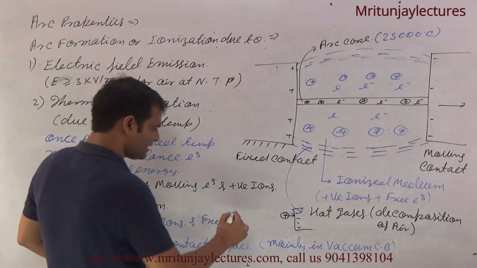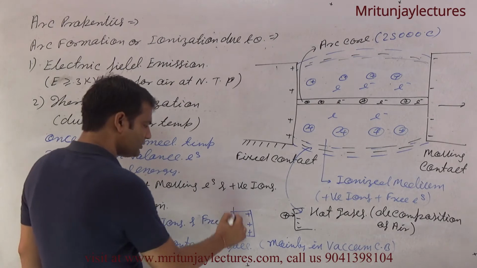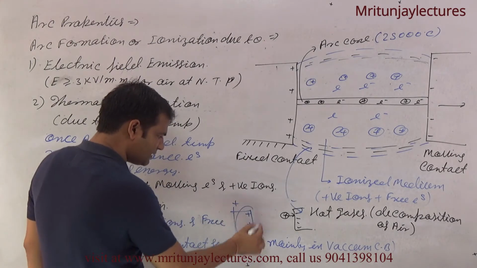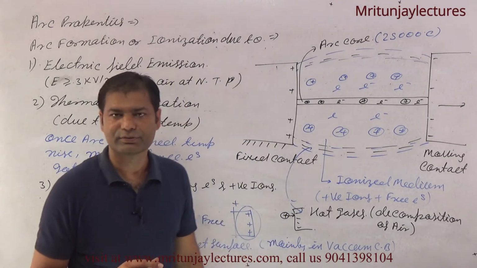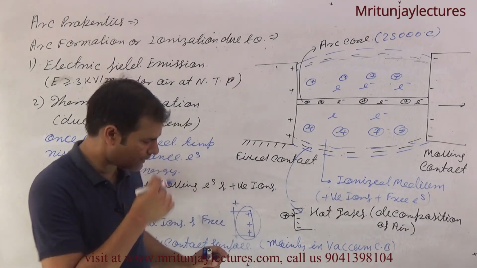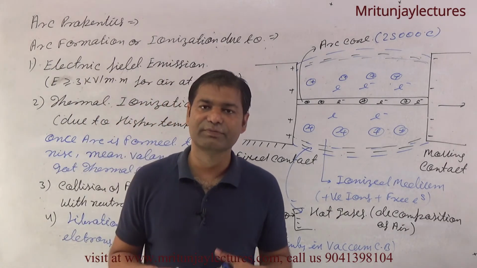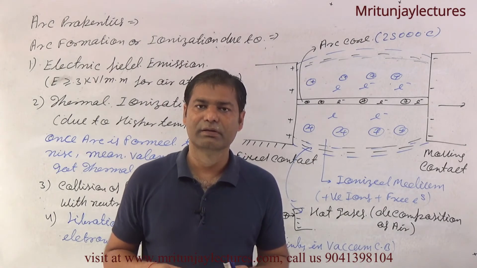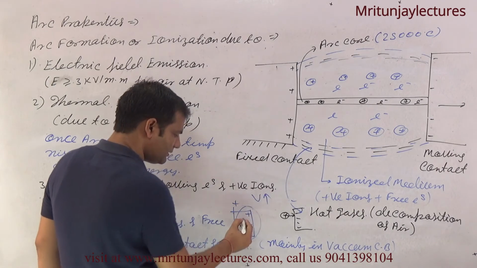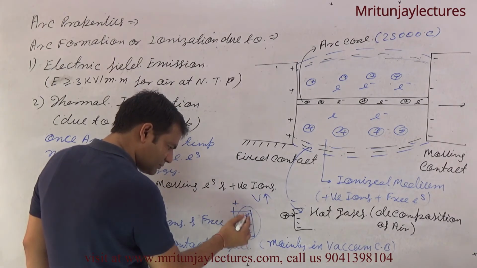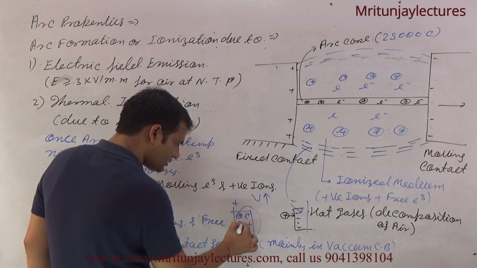I know that this one is also a copper metal, this one is also a copper metal. So if you apply higher voltage, the electrons and positive ions of this metal also feel the higher voltage, or you can say the higher force, or feel a high energy level. Okay, in case of higher voltage, V is higher, then in this region also positive ions and free electrons are available.